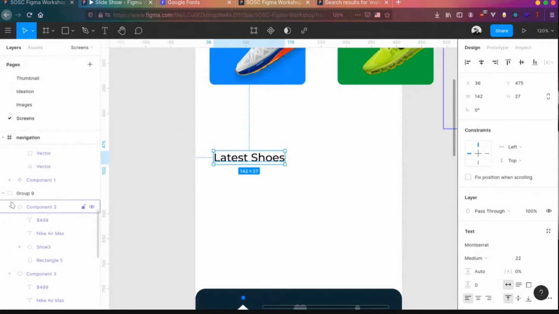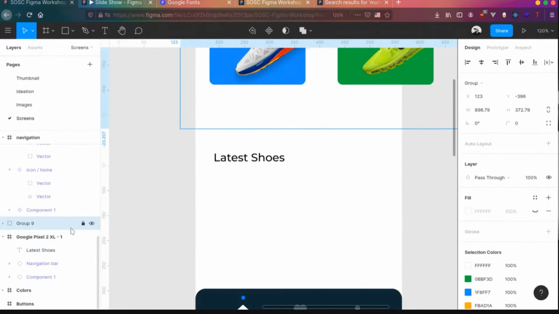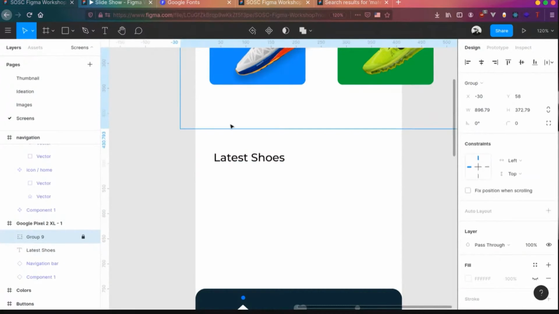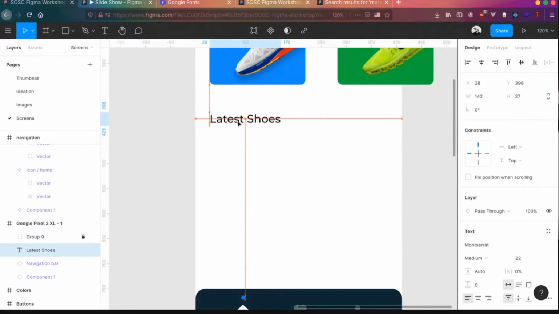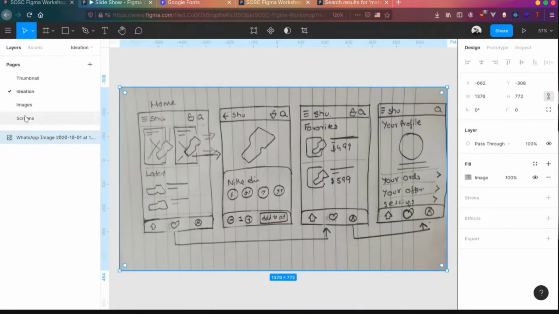So if you don't want other things to interfere in your design, you can just click on that and basically lock them out. You can lock it out, and this lock right now won't interfere in our design. So latest shoes. Then we have a couple of more things over there. The ideation, we have a list of all the shoes over there. So let's grab some shoes.